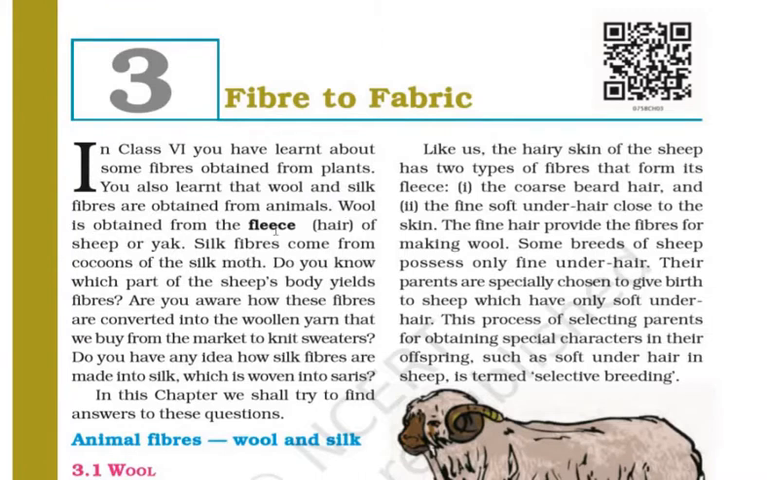Wool is obtained from the fleece, that is, the hair of sheep or yak. So how is wool obtained? Wool is obtained from fleece, and fleece is nothing but the hair of sheep and yak. Silk fibers are produced from the cocoons of the silk moth.